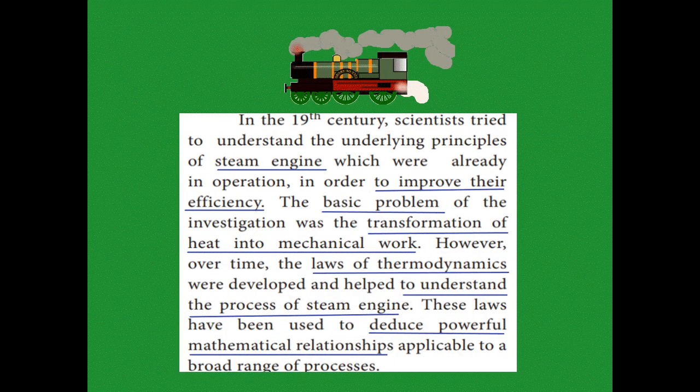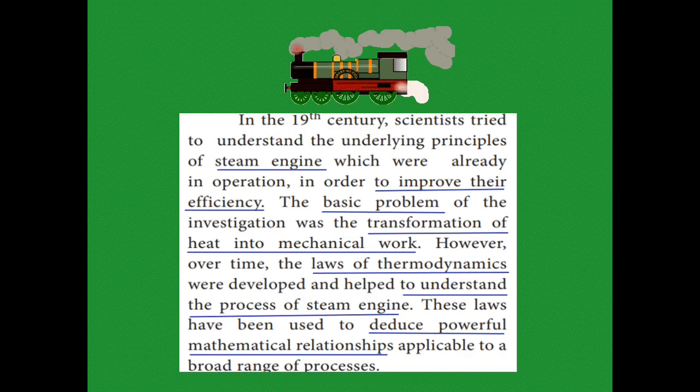This is a steam engine. This engine moves with the help of steam. To increase its speed, scientists tried to understand the principle of the steam engine, that is, to improve its efficiency. What does improving efficiency mean? To increase the speed of the steam engine. The basic problem here is how the steam engine works. With the help of steam, the heat energy in the steam is converted into mechanical work. Mechanical work means the moving of the steam engine.